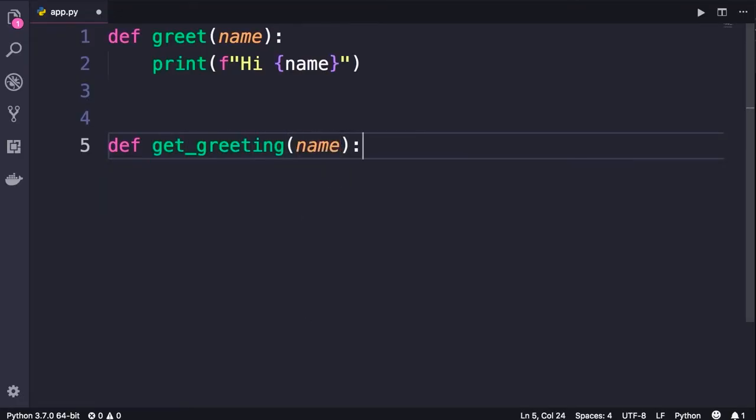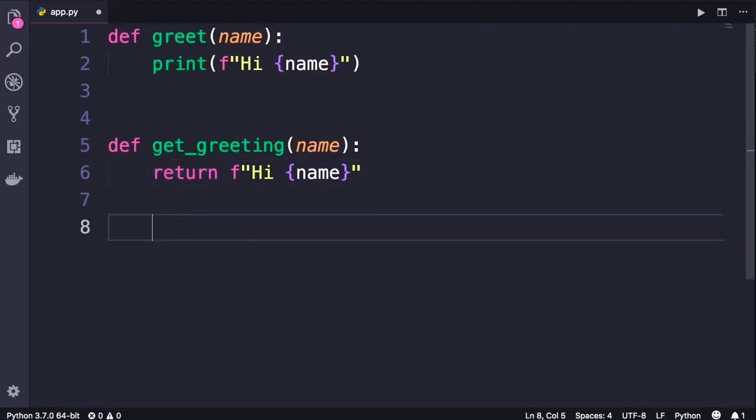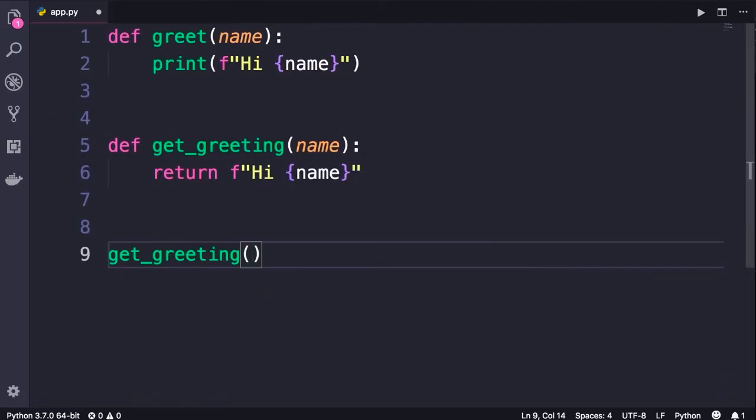We add the name parameter and simply return this formatted string hi name. That's all we have to do. So we use the return statement to return a value from this function. Now we can call this function get_greeting, pass a name like Mosh. Because it returns a value, we can store that value in a separate variable like message.